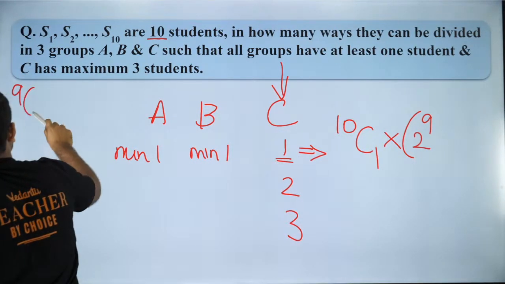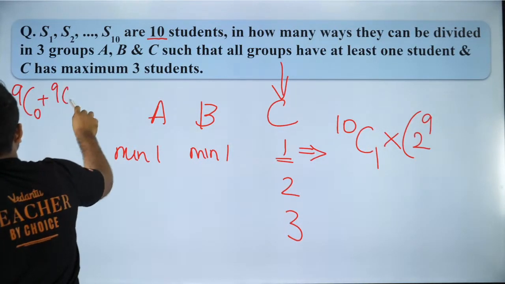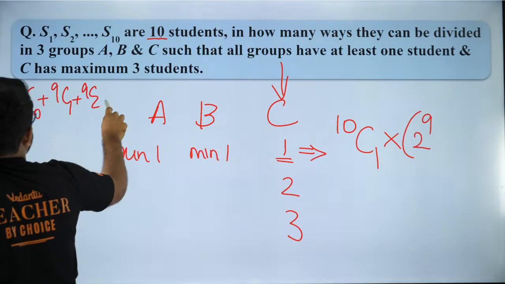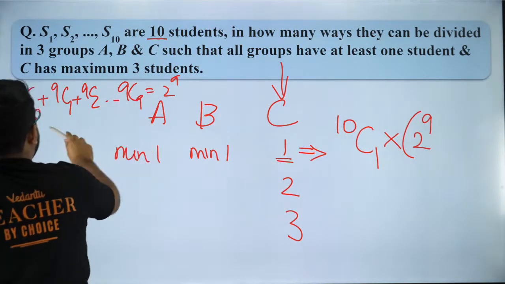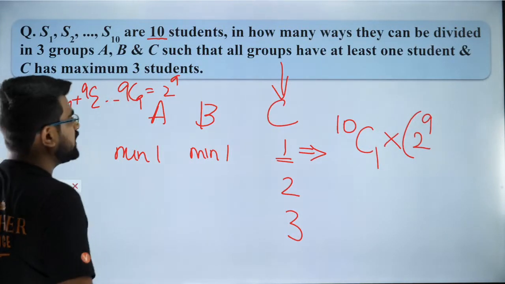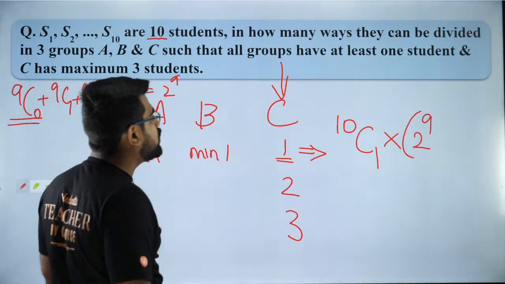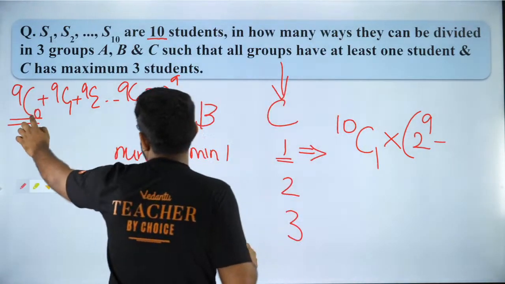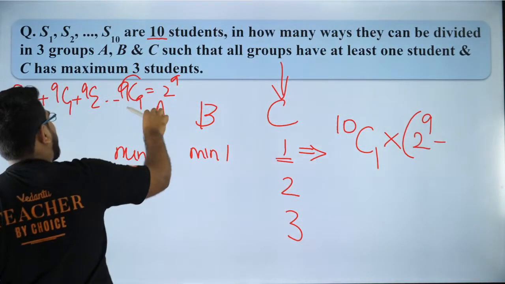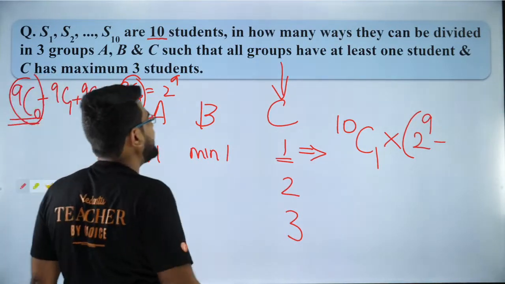I can select 0 students, I can select 1 student, I can select 2 students, and I can select all the 9 students, which will be 2 power 9. But I should not have 0 in any one of them. So I need to remove those cases. I need to remove the case where 0 is selected or all 9 is selected. So these 2 cases I need to remove.